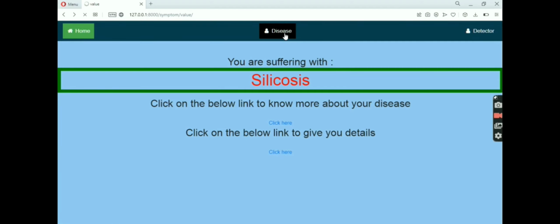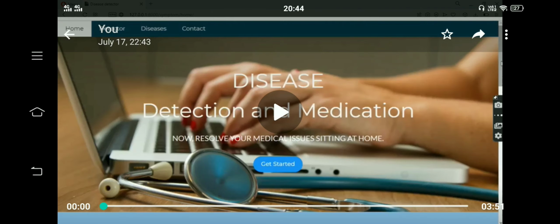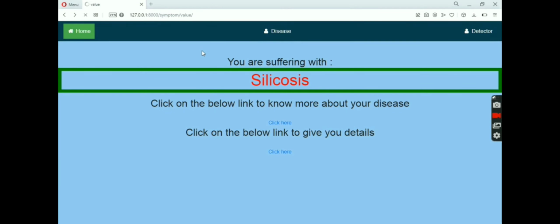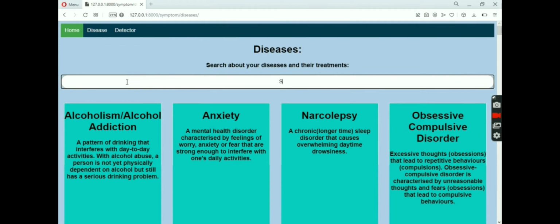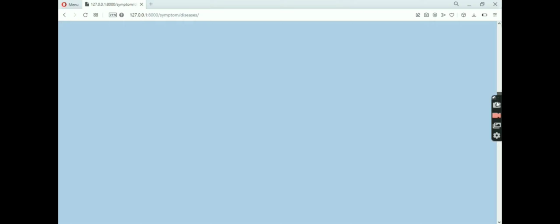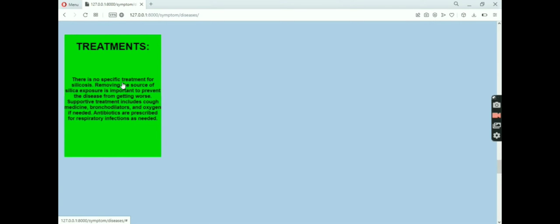We can also see diseases manually if we don't know, or know a little bit. We can manually search any disease which we want also. This is silicosis and its treatment.